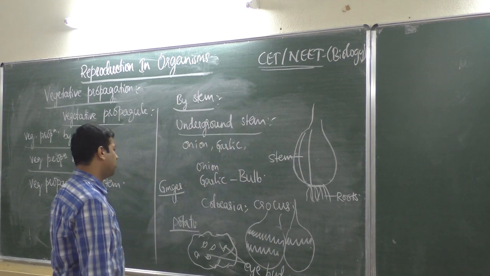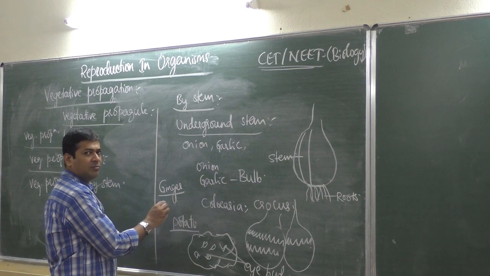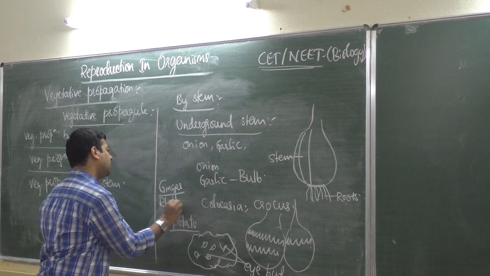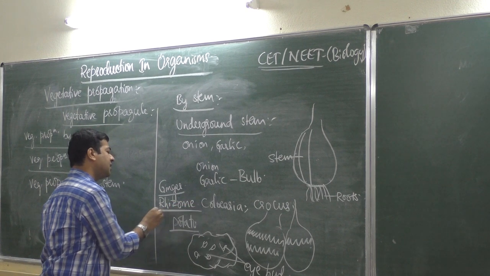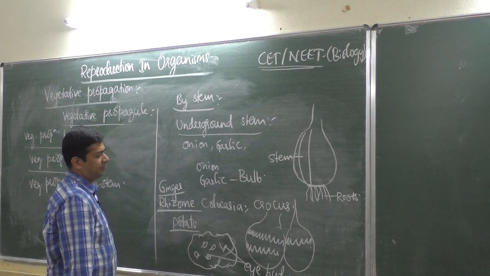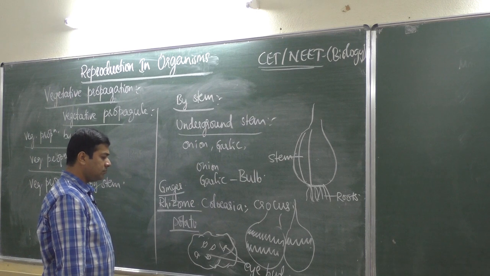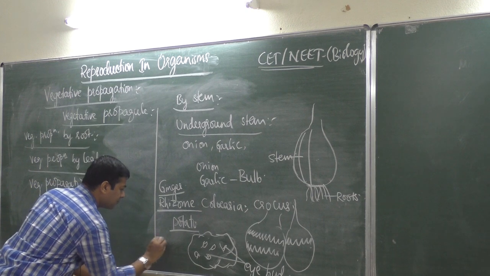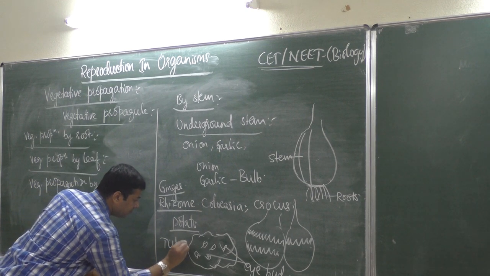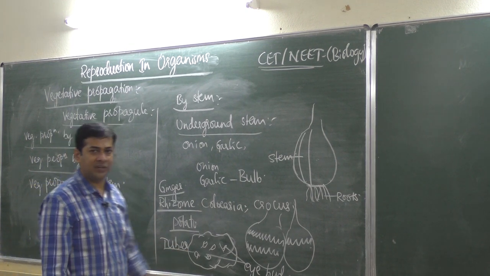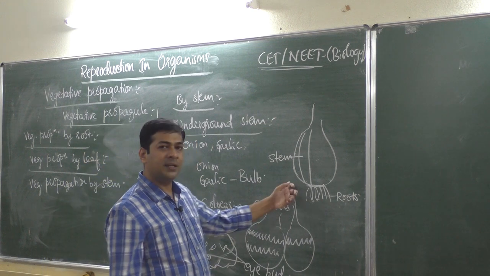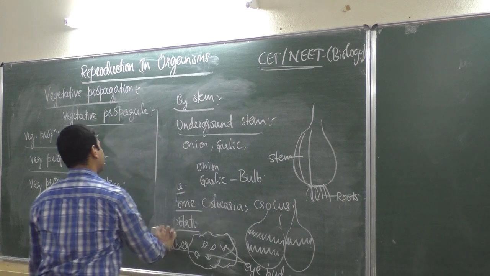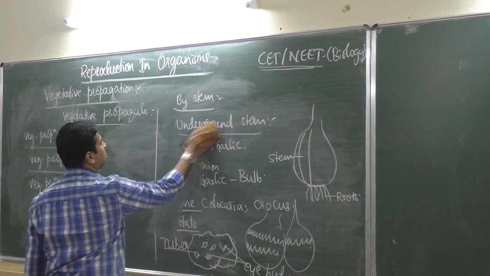Then the modification of stem for vegetative propagation in ginger is called rhizome. Remember, modification is called rhizome, ginger. Then potato, it is called tuber. Potato is called tuber, modification. Onion and garlic is called bulb. So these are all underground stem modifications.